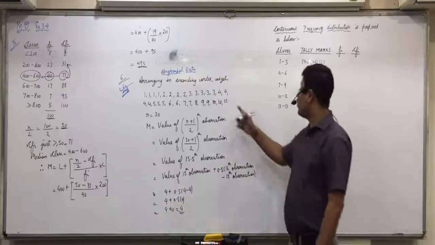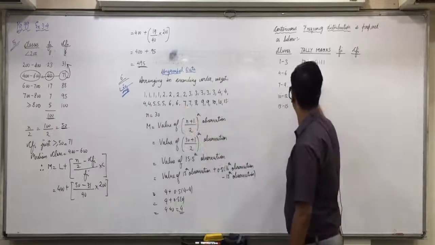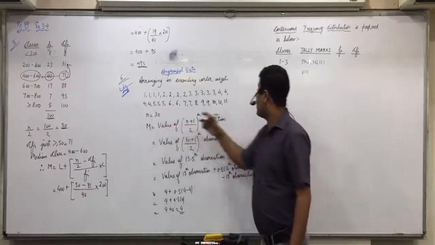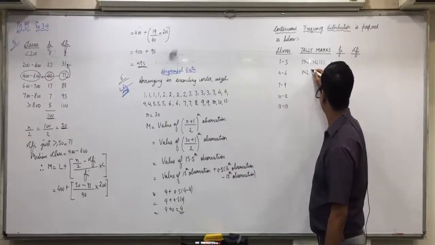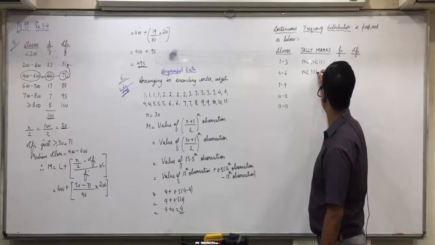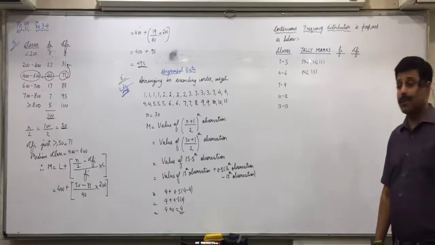Then 4 will go in the next class. 4, 4, 4, 4. 5, 5, 5. 6, 6. Does everybody get this?